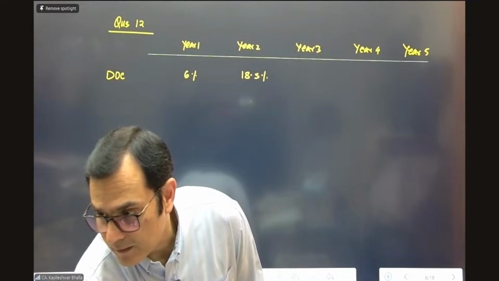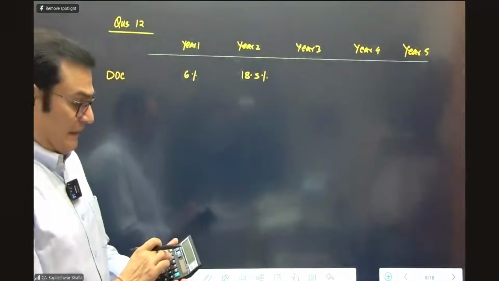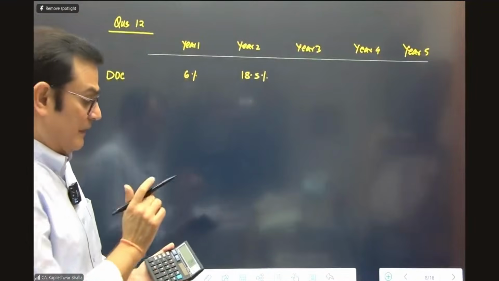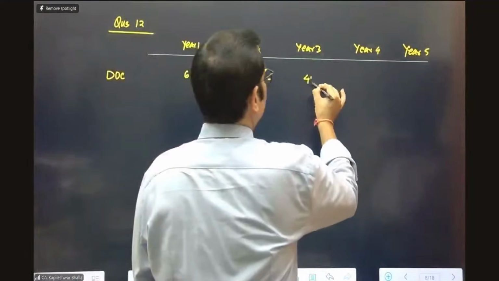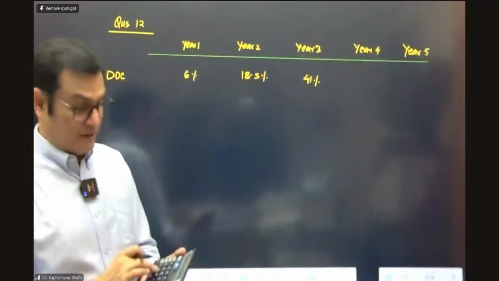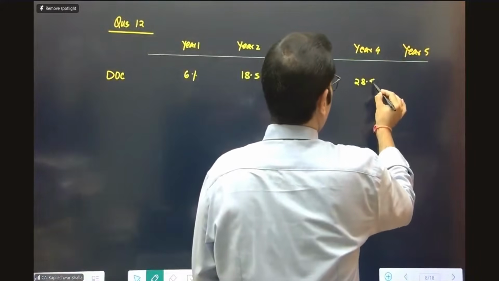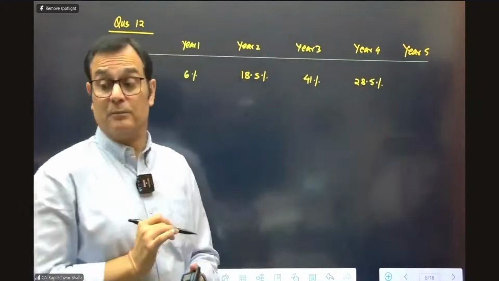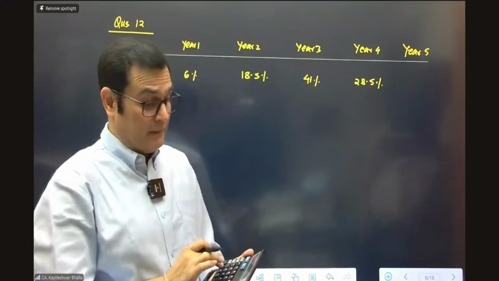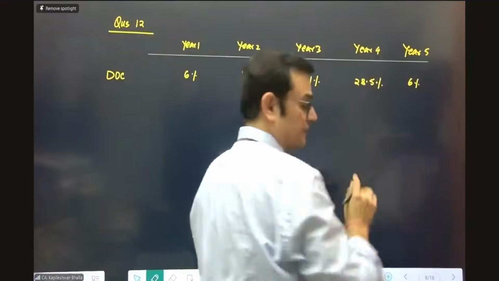Okay, I'll just keep the question in front of me. So then it is supposed to be 820 divided by 20 lakhs. It comes to 41%. And then it is 570 divided by 20 lakhs. It's 28.5%. Remember, these are not cumulative percentages. These are independent percentages which you have taken. And this again comes to 6%.